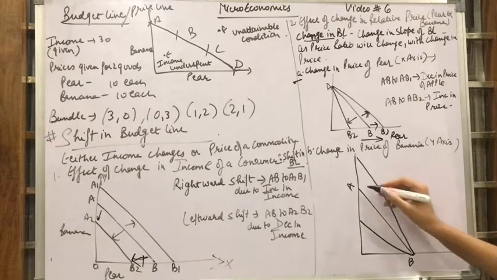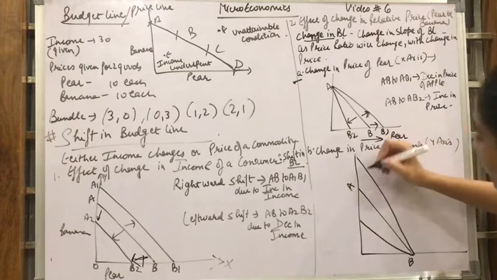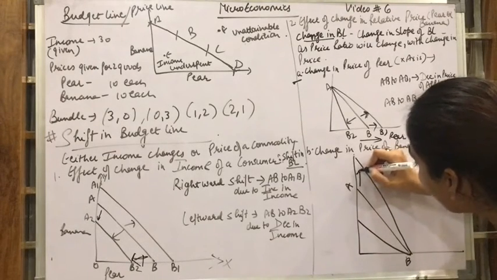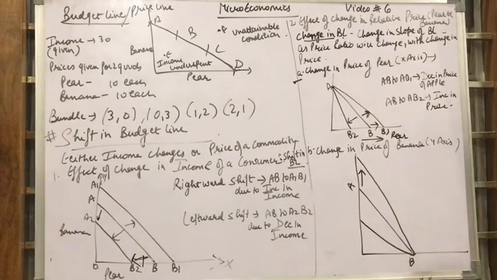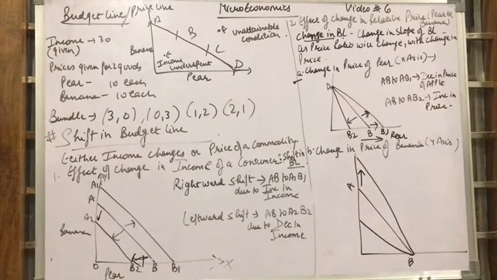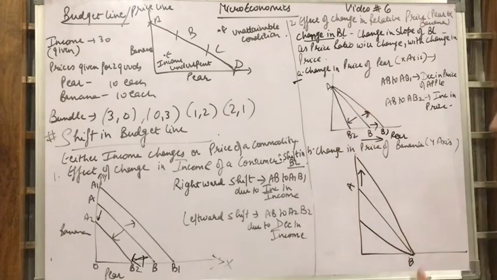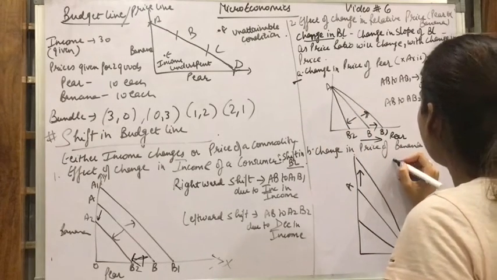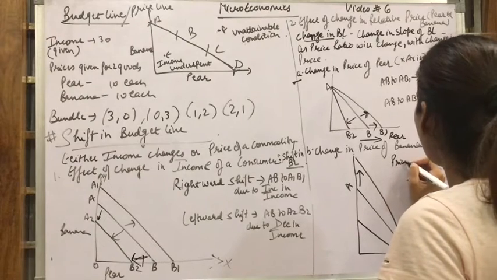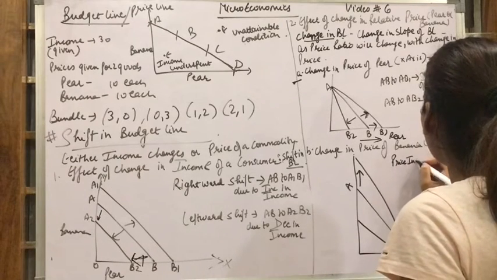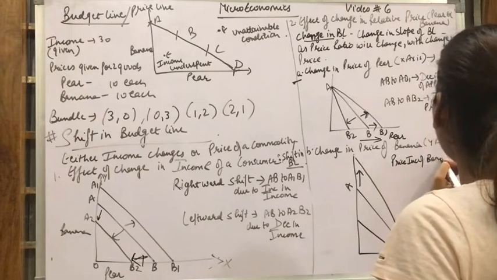So what will happen? AB is the budget line. Now the price of the banana is increasing. So what will happen? I have to reduce my consumption. Price increase of banana. What will happen?